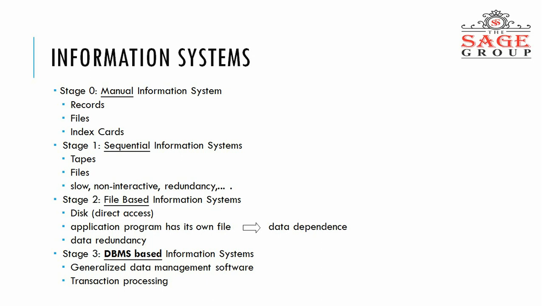When we come to stage 2, there was a file-based information system, where our information is stored on disk. It has direct access, but each application program has its own file, with data dependence and data redundancy. Basically, in stage 2 our data is stored in files, and every application has its own file.